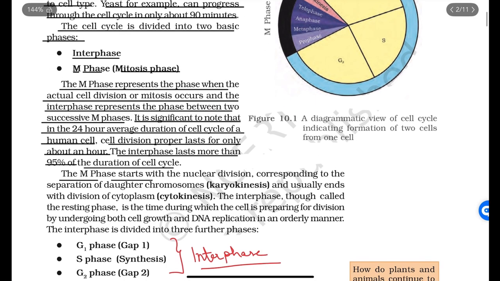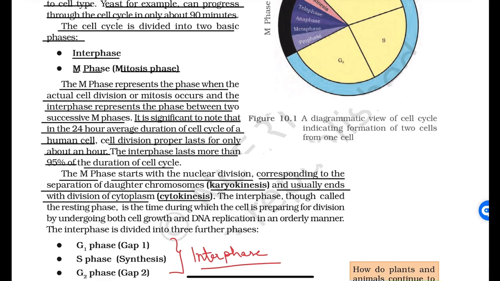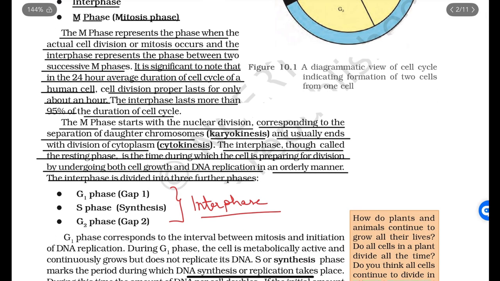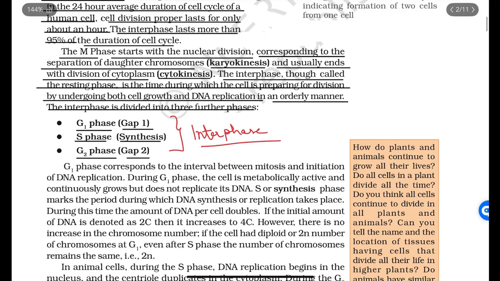The M phase starts with the nuclear division, corresponding to the separation of daughter chromosomes, karyokinesis, and usually ends with division of cytoplasm, cytokinesis. The interphase, also called the resting phase, is the time during which the cell is preparing for division by undergoing both cell growth and DNA replication in an orderly manner. The interphase is divided into three further phases: G1 phase, gap 1, S phase, synthesis, and G2 phase, that is gap 2. G1 phase corresponds to the interval between the mitosis and initiation of DNA replication.